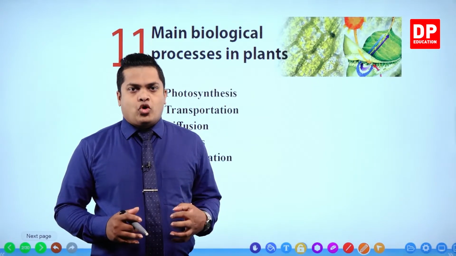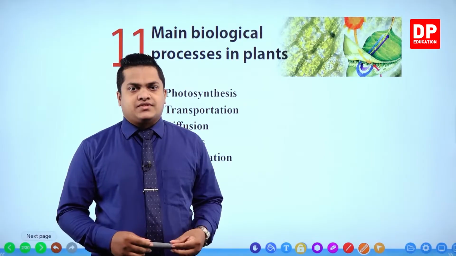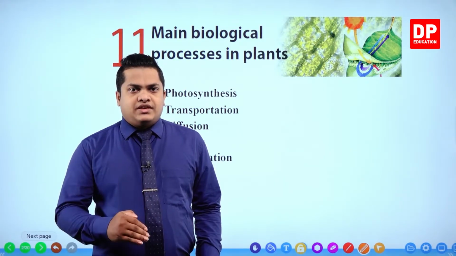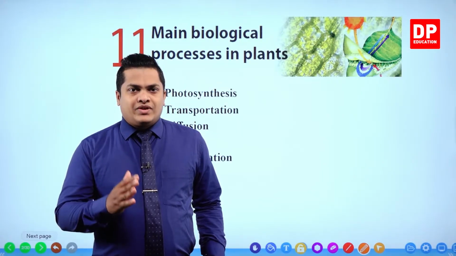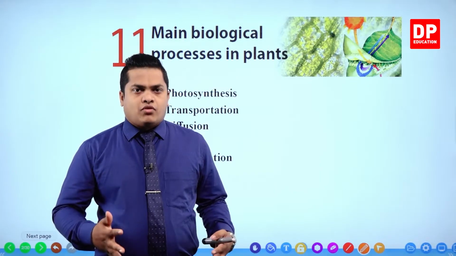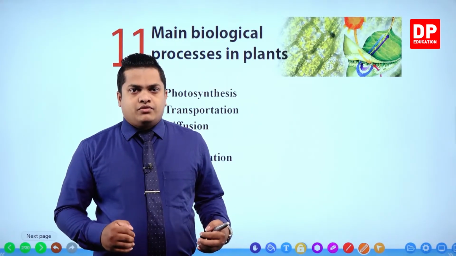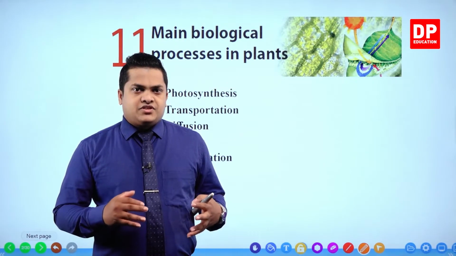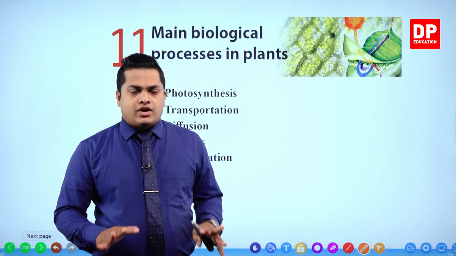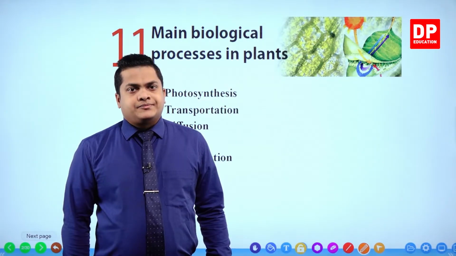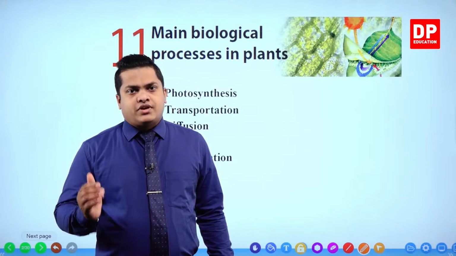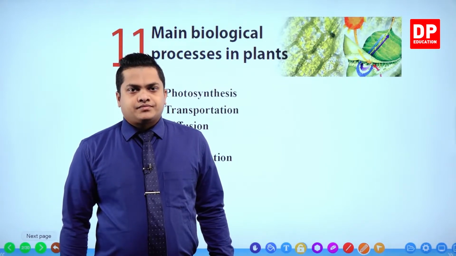The leaf is the main organ that carries out the photosynthesis process. However, the food produced within the leaves should travel to each and every place of the plant for growth, right? So this process of transporting substances is, in simple terms, transportation.